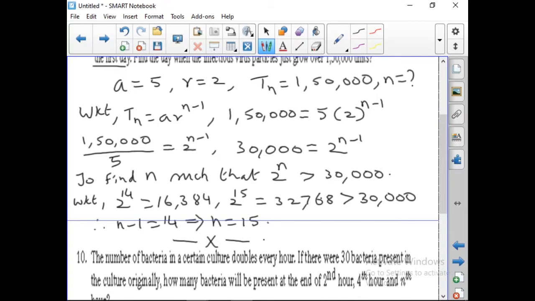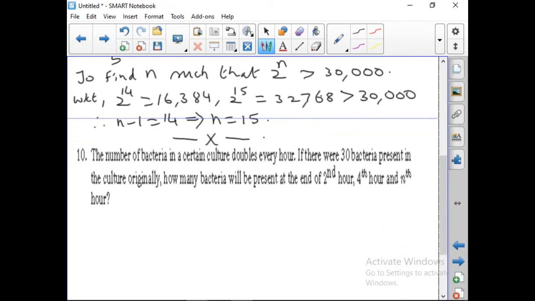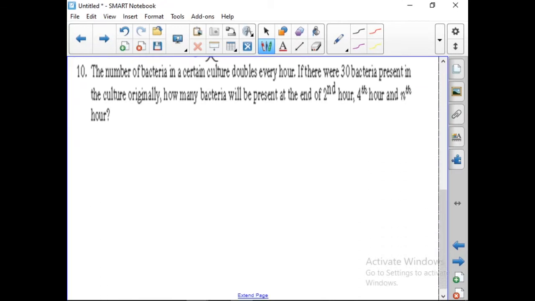Next, question number 10. Find the number of bacteria in a certain culture. Okay, the 10th question we have already done. It's not the 10th actually. We have to do the ninth question.